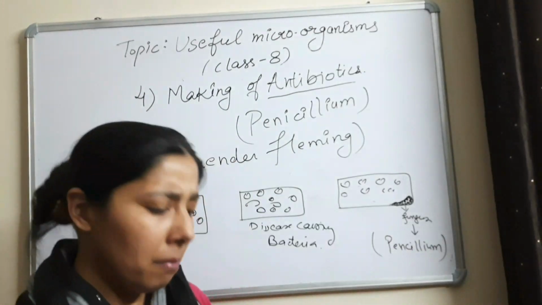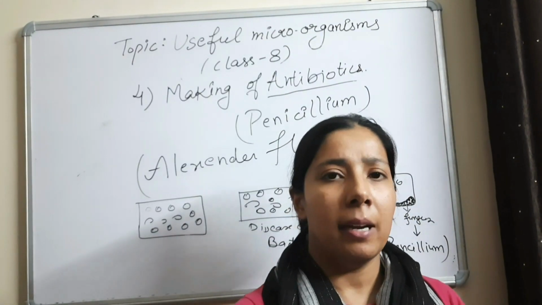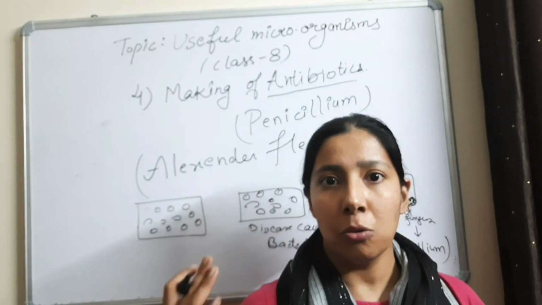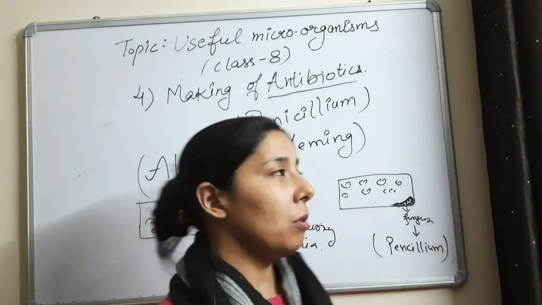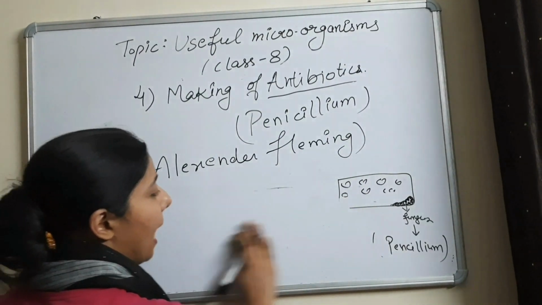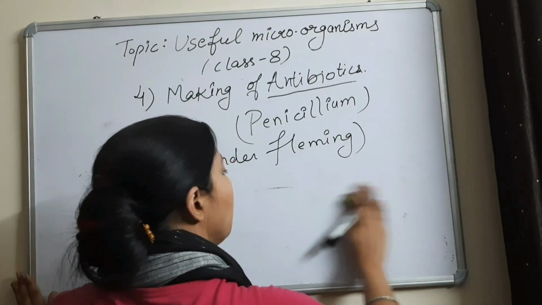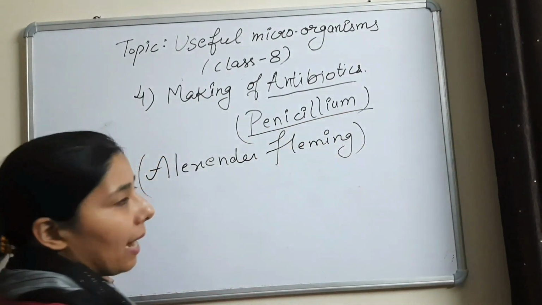Okay? But nowadays there are many antibiotics which are made not from natural sources like this, but they are made chemically also. So you should know the name of some antibiotics also. They can be asked in exams. So I tell you one or two names. Remember them. So this is one name which is penicillium.